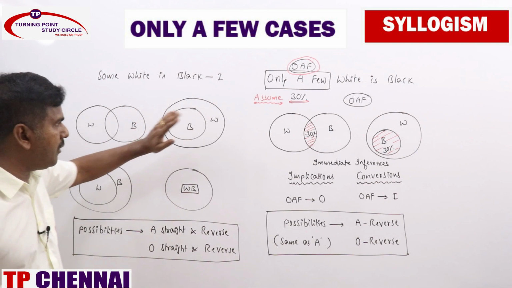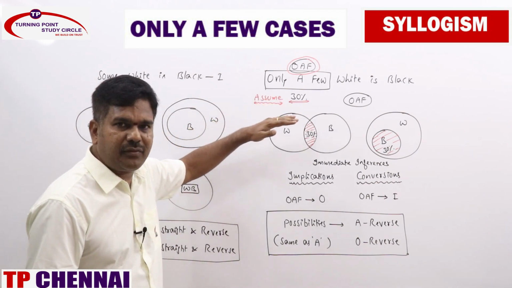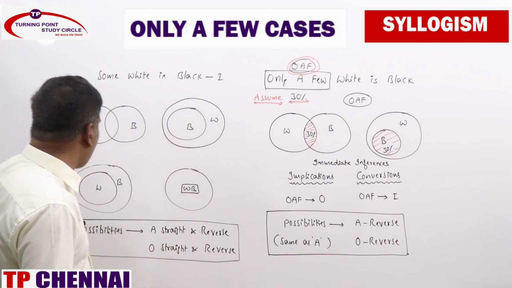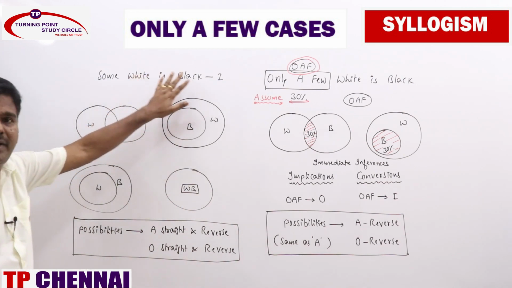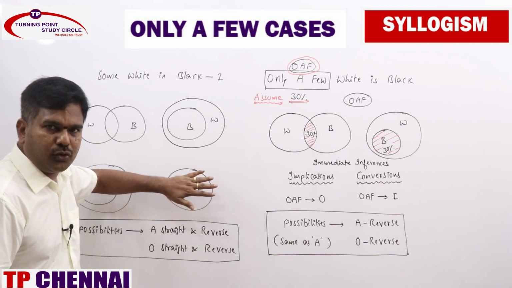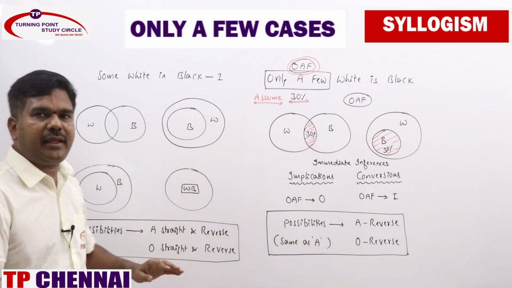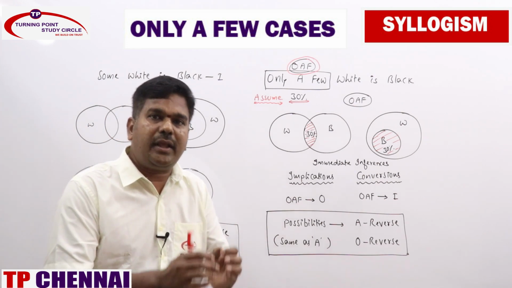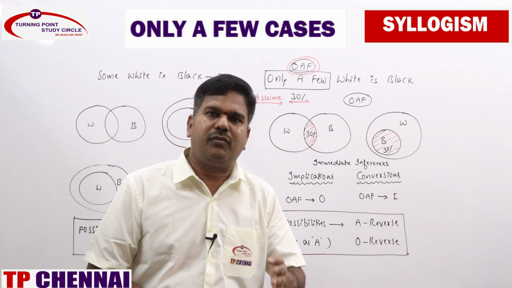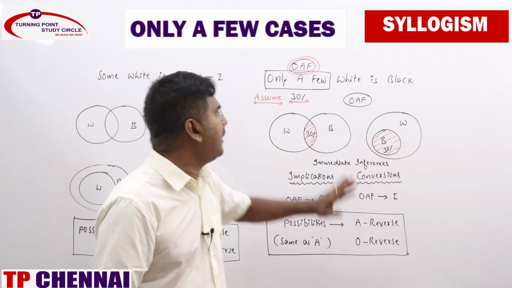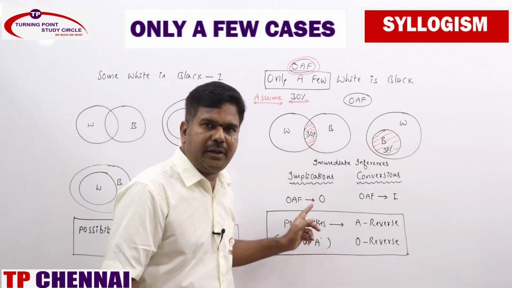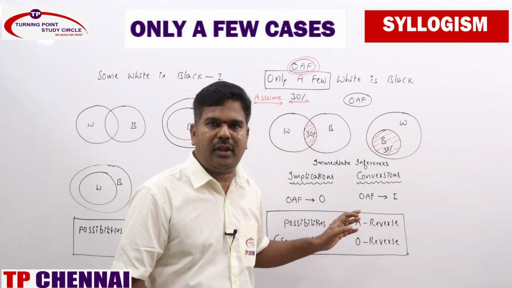So whenever we are saying only a few, we won't get all white is black. All white is black you won't be getting. That is the reason these two are eliminated. So all white is black is ruled out. We are having only a part of white is black. A part here, always hereafter we assume it as 30%. 30% white is black. Even in all the cases, all the statements hereafter relating to only a few.